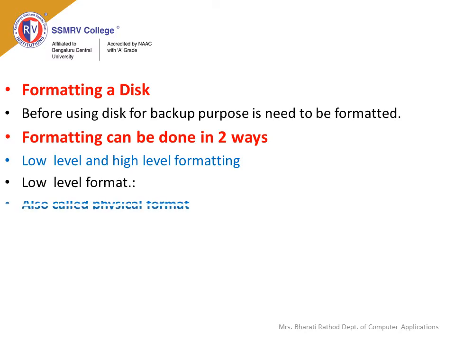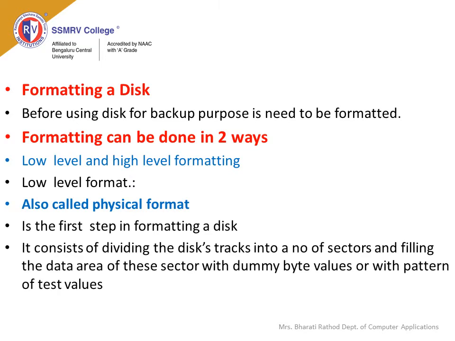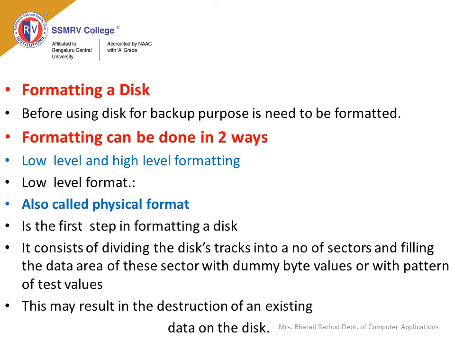Low level formatting, also known as physical format, is the first step in formatting a disk, which consists of dividing the disk tracks into a number of sectors and filling the data area of these sectors with dummy byte values or with a pattern of test values. This may result in the destruction of existing data on the disk.